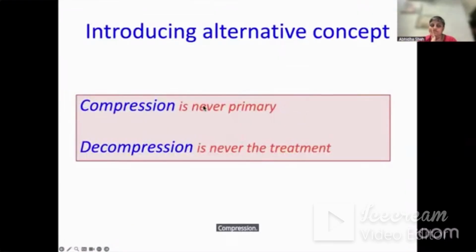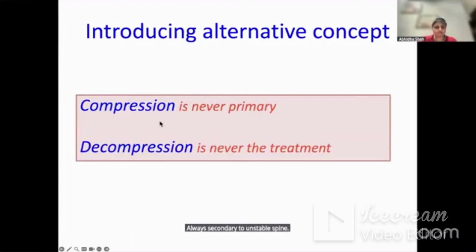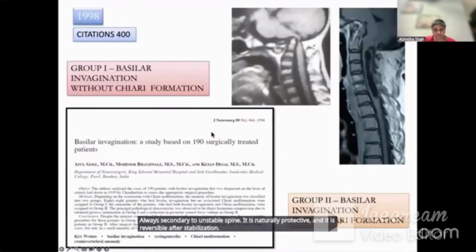Compression, we are all talking always about compression, and we are all doing decompression. In craniovertebral junction and in spine, my feeling is compression is always secondary to unstable spine. It is naturally protective and it is reversible after stabilization.